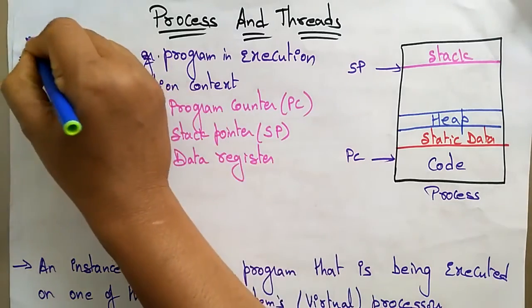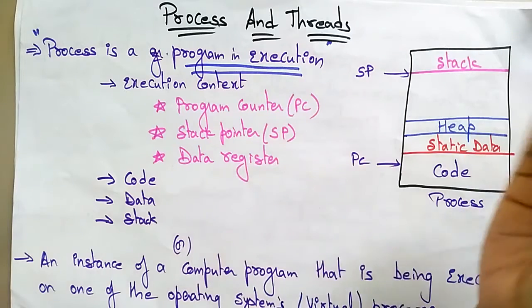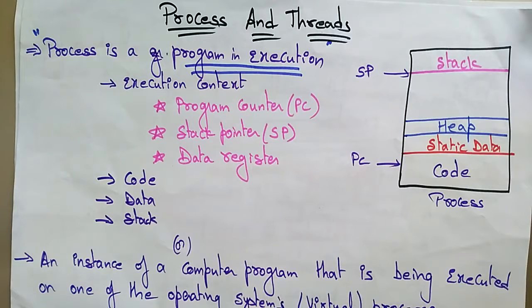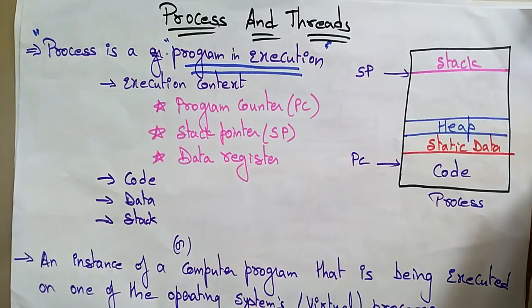So what exactly do you call a process? It's a program in execution. Whatever operation the processor, the CPU, is going to perform, that operation you call a process. It means it is doing something. If the processor is doing some operations, you call it a process. That's why you call it a program in execution.